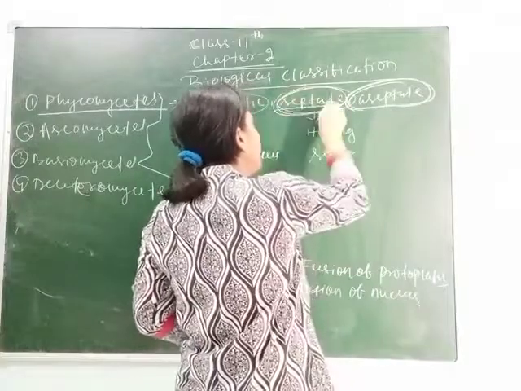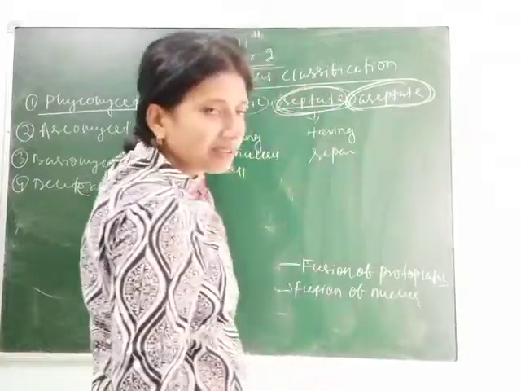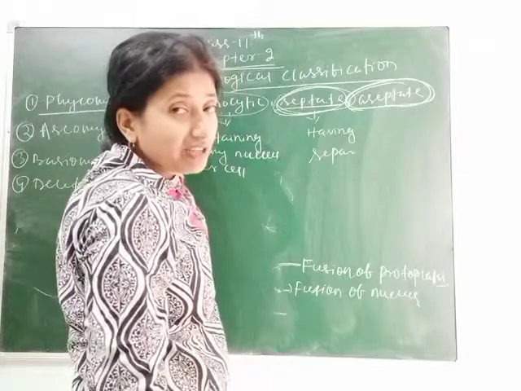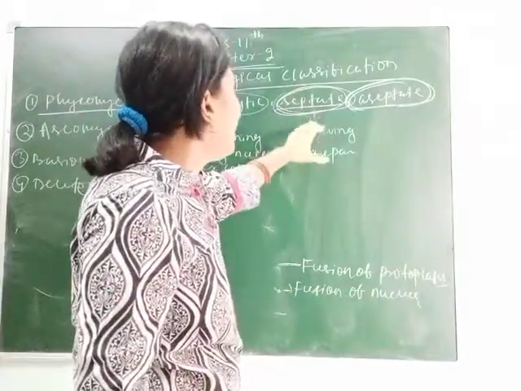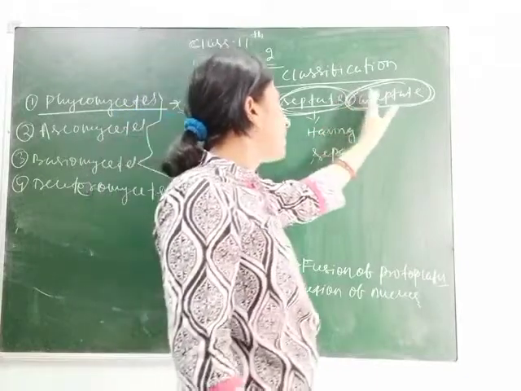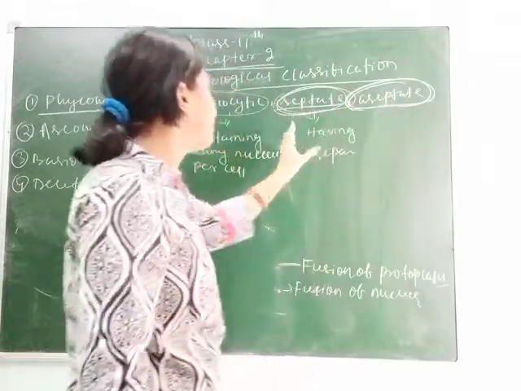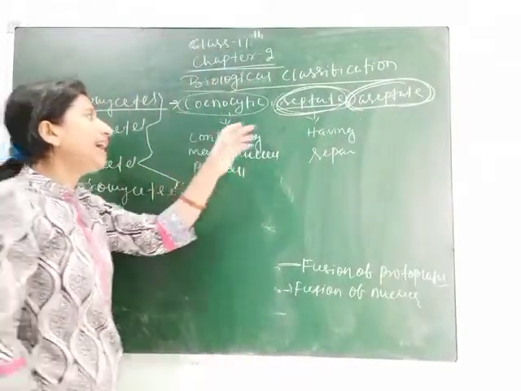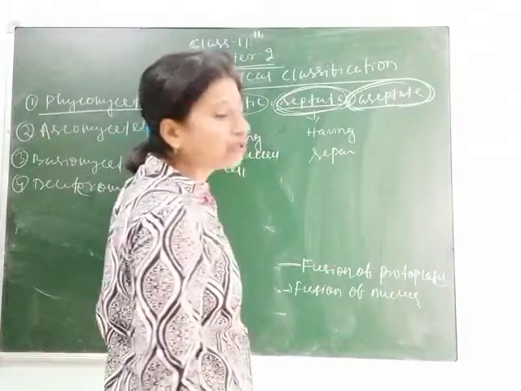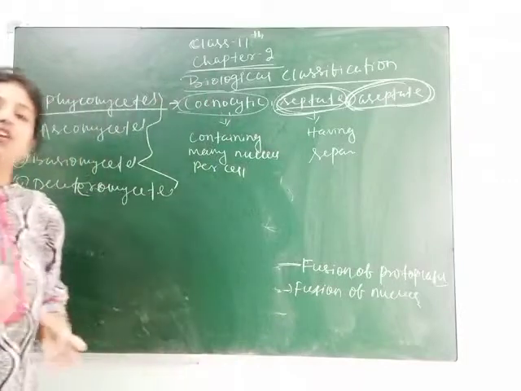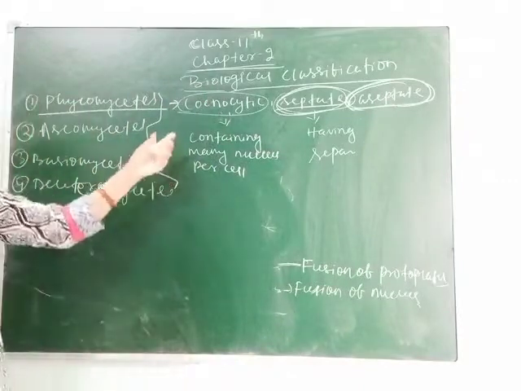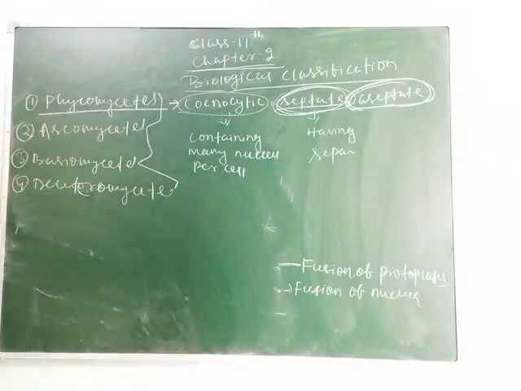As I have told you, all species of fungi are multicellular, the exception is yeast. Here also majority of them are aseptate, whereas few are septate. If they are aseptate, then they have the cenocytic condition. That means if there is no separation wall, then they contain many nuclei per cell. That's why they are called aseptate.